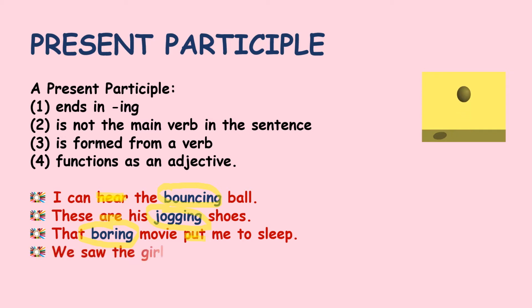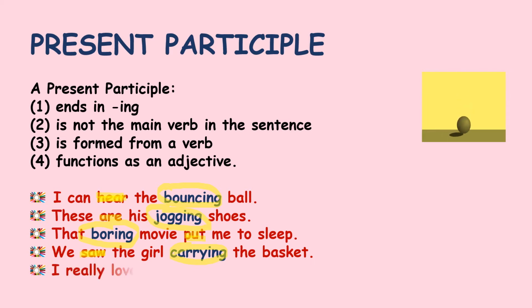We saw the girl carrying the basket. What did we do? We saw. Saw is the action word, the main verb of the sentence. And then we saw a girl, and she is described as carrying a basket. So the description is in the word carrying. So carrying becomes the present participle.